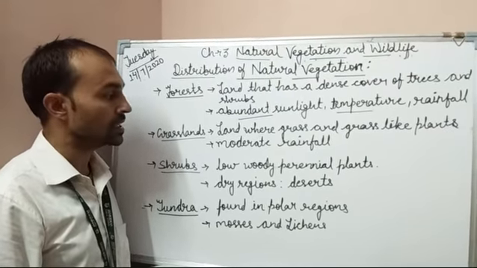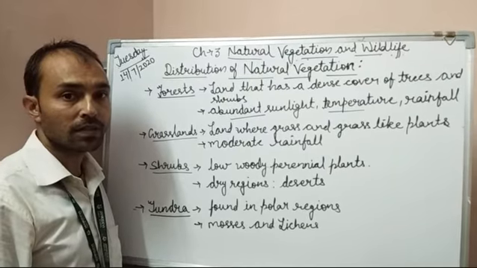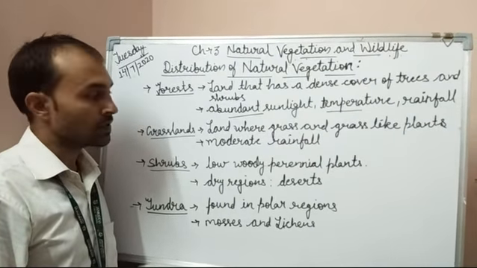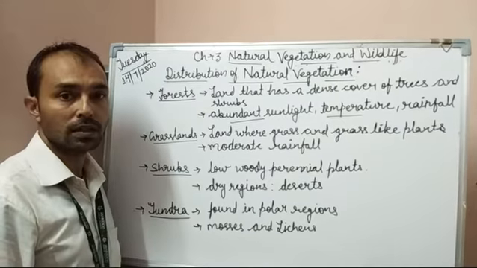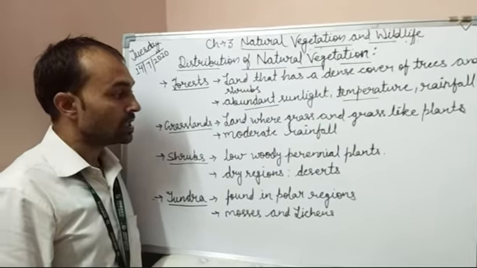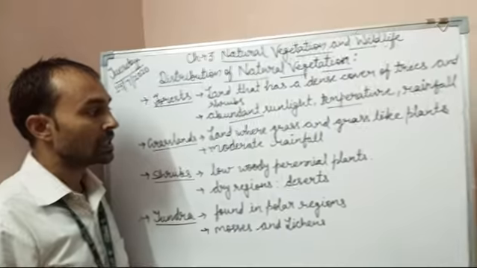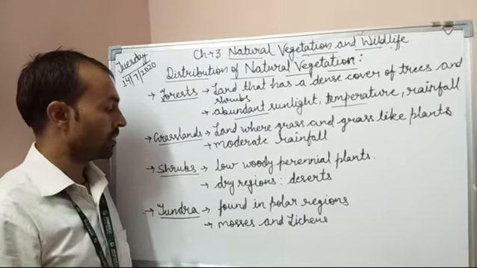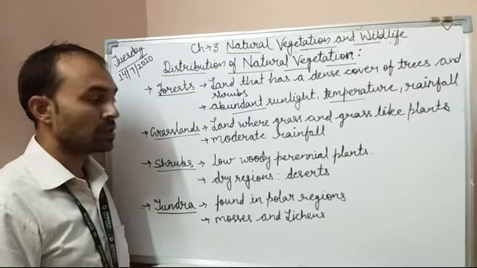Whereas grasslands are lands where grass and grass-like plants grow. These are completely dependent on moderate rainfall. Then the next is shrubs.